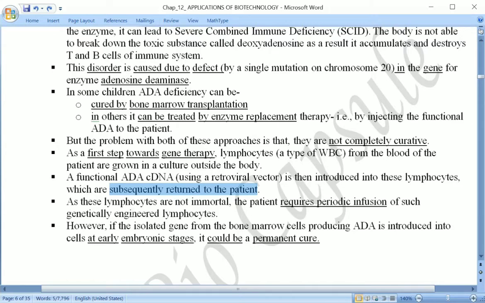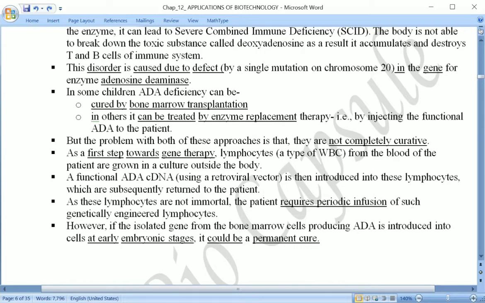So there is a requirement for periodic infusion, meaning after some time the same thing has to be repeated. The WBCs, that is the lymphocytes, have to be removed from the body of the patient, introduced with the cDNA using the retroviral vector, and then re-injected back into the body of the patient. So every now and then this process has to be repeated.